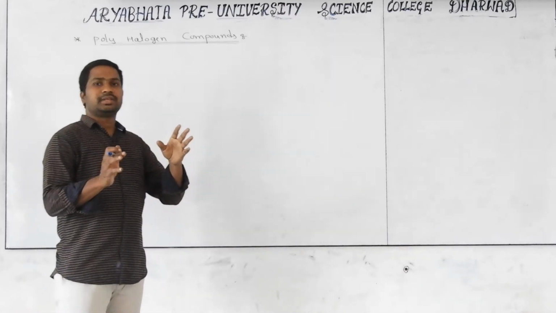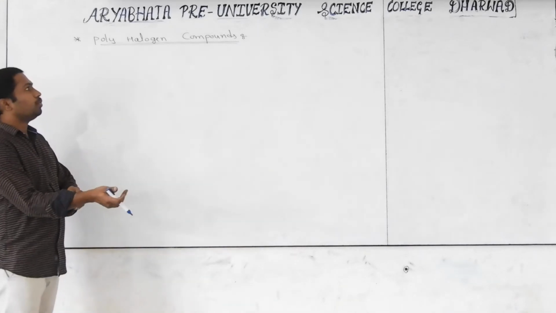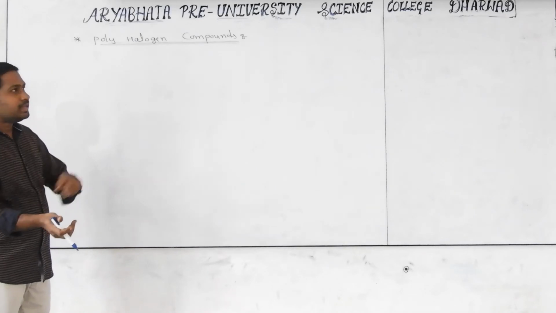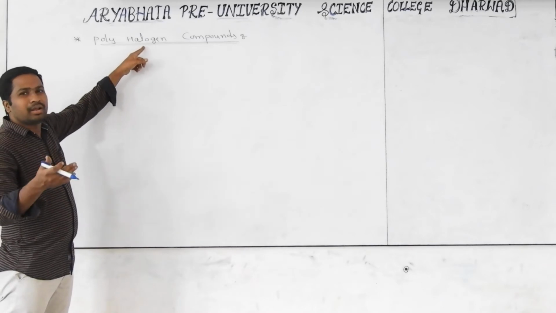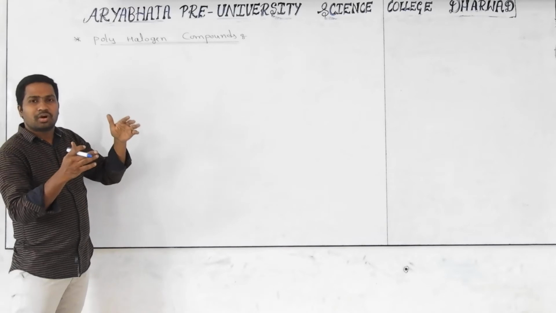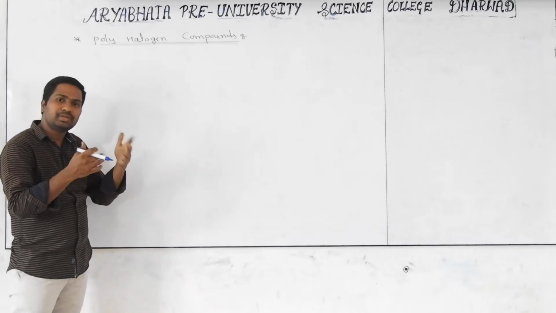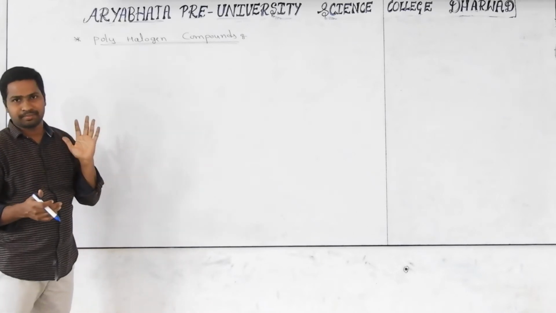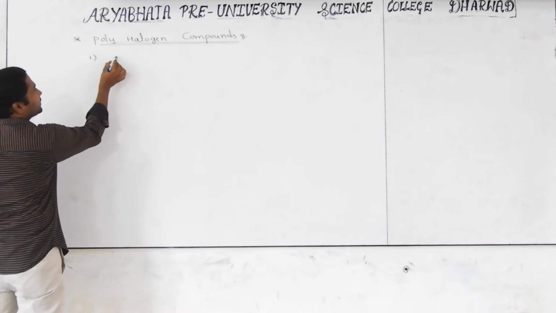Now we are discussing uses of the compounds together. So there are nothing but polyhalogen compounds. What is the meaning of polyhalogen compound? It's an organic compound in which more than one halogen atom will be there. Regarding those compounds, they have a lot of importance in our daily life. What are the advantages, what are the disadvantages? We are discussing everything. So under this, the first compound I am writing here is nothing but